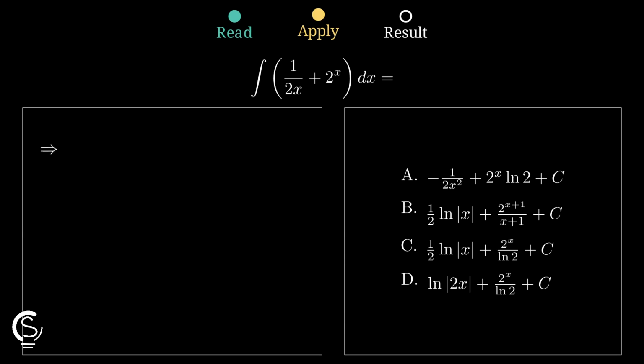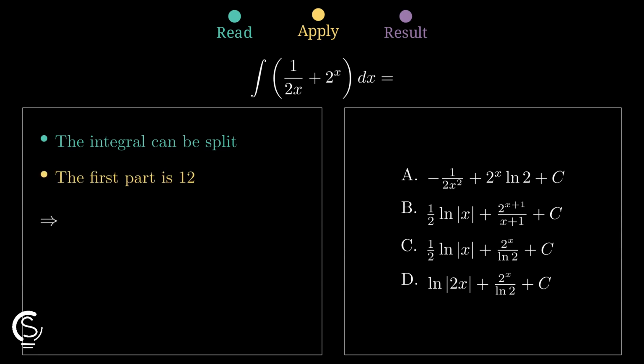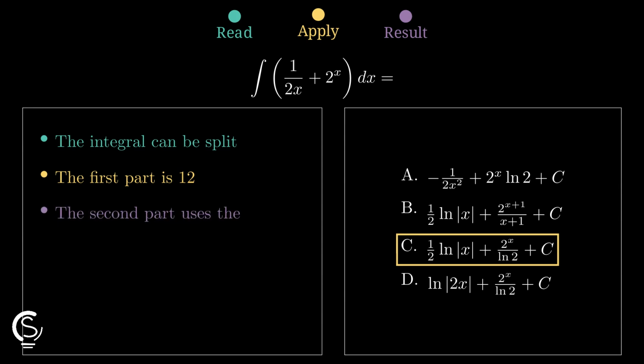The integral of 1 over x is simply the natural log of the absolute value of x. Multiplying by our constant gives us 1/2 times the natural log of x. Next, integrate 2 to the power of x. Remember that exponential functions require dividing by the natural log of the base, which is 2.